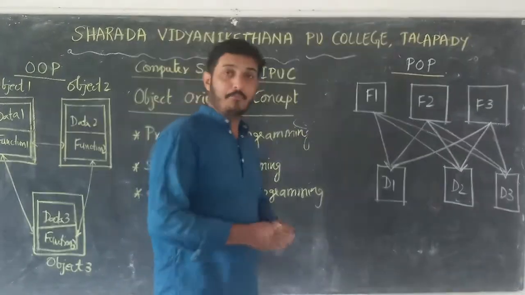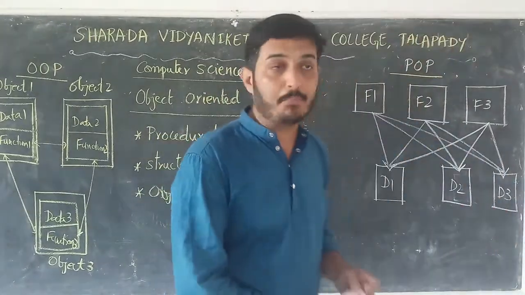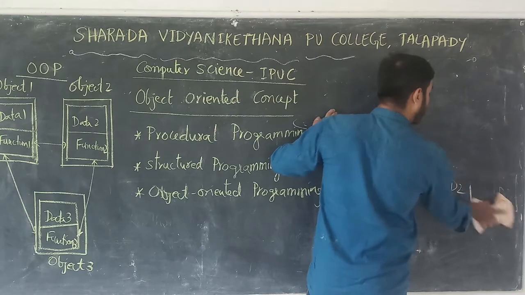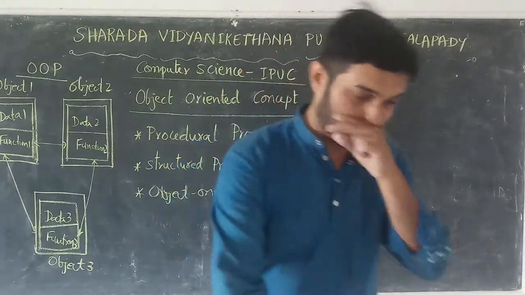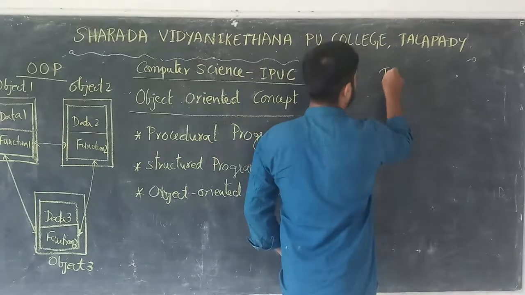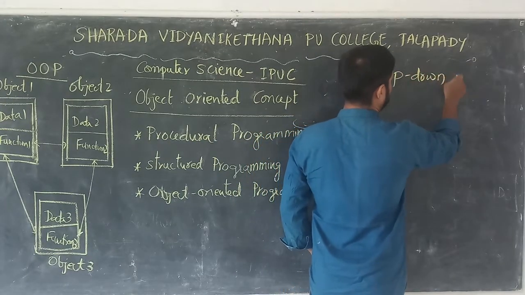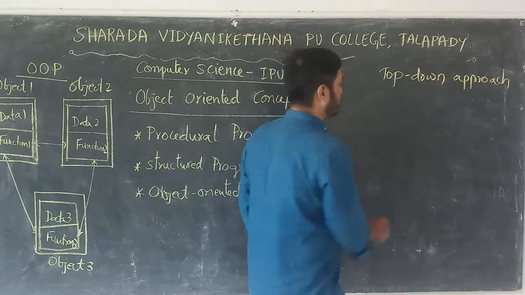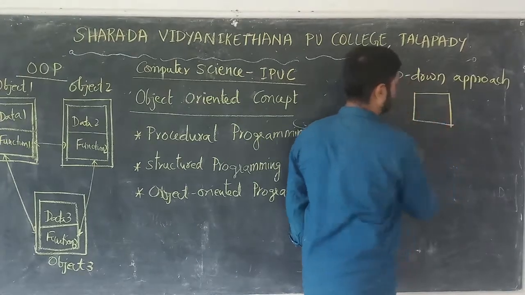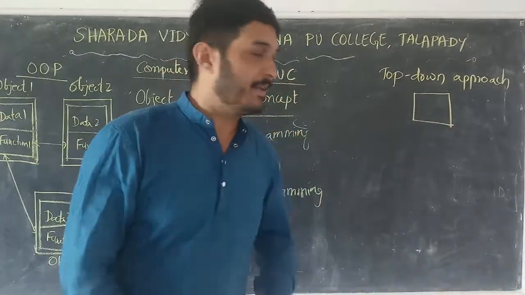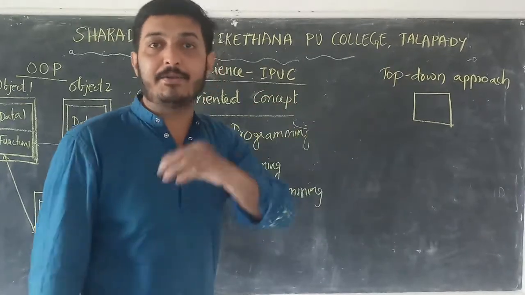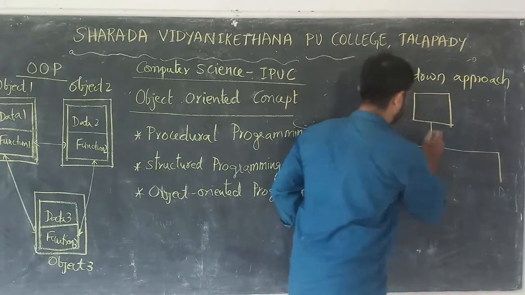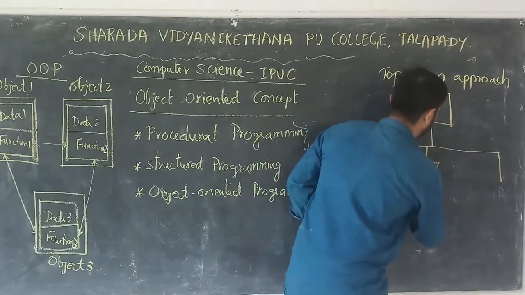Actually, procedural oriented programming is based on the top down approach. Before getting into object oriented programming, I am going to explain what I mean by top down approach. For example, we have a big program or big problem, and that program or problem is divided into some pieces. Like this, here first piece, second piece and third one.